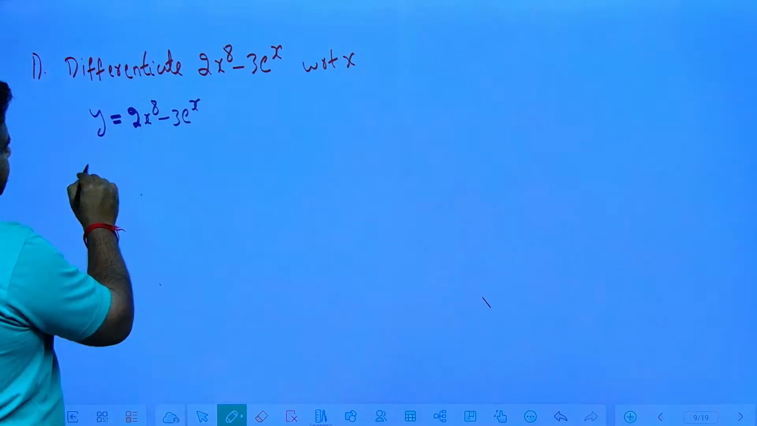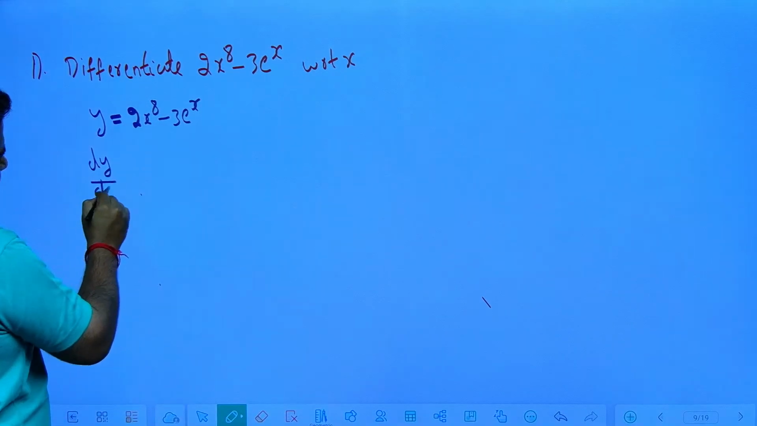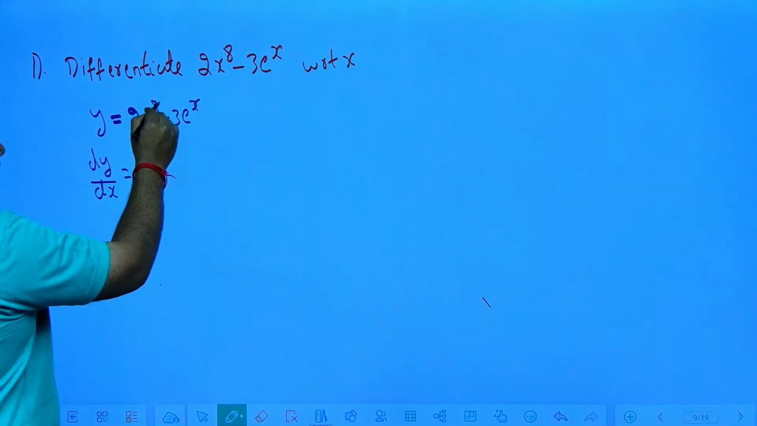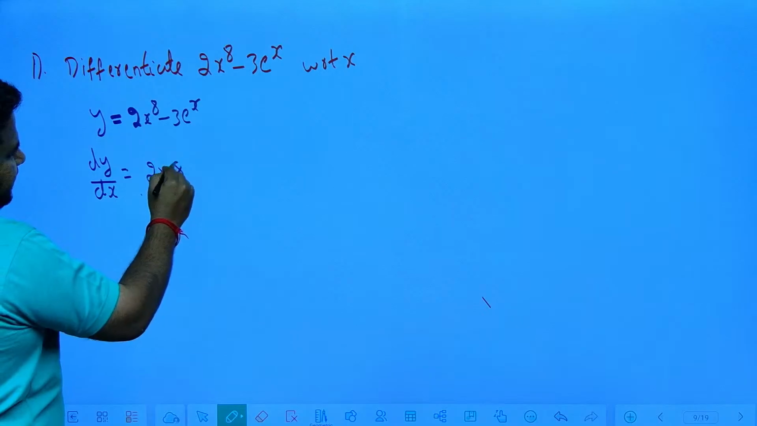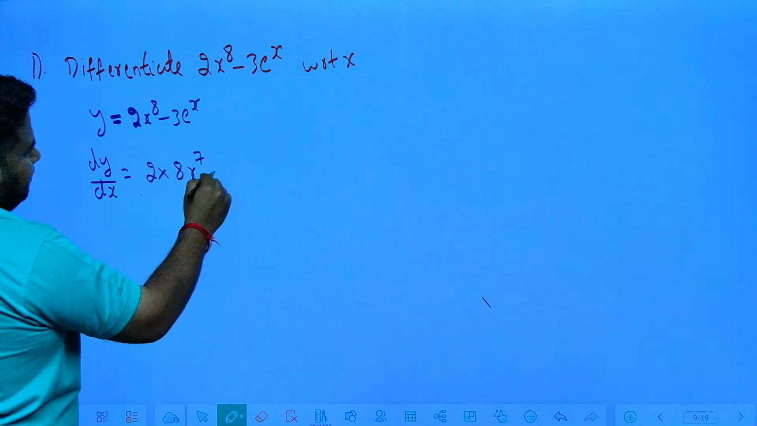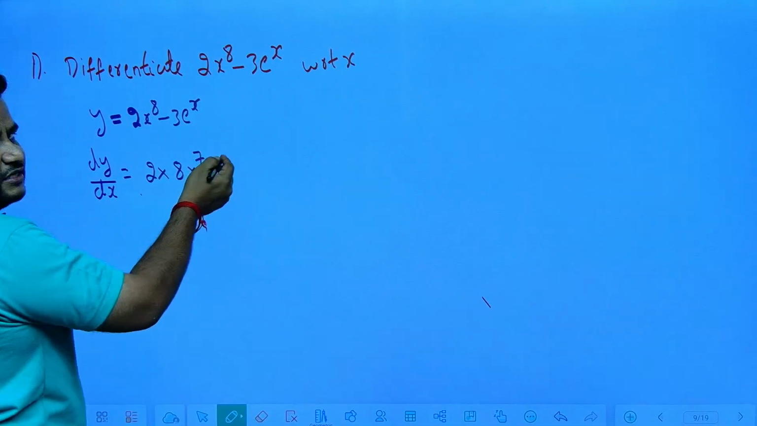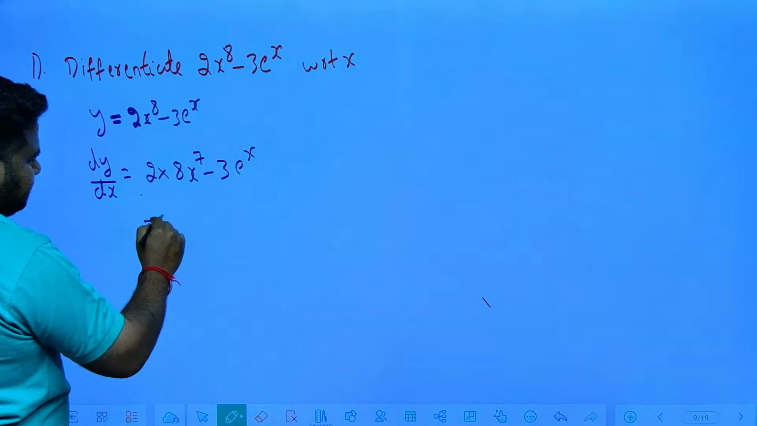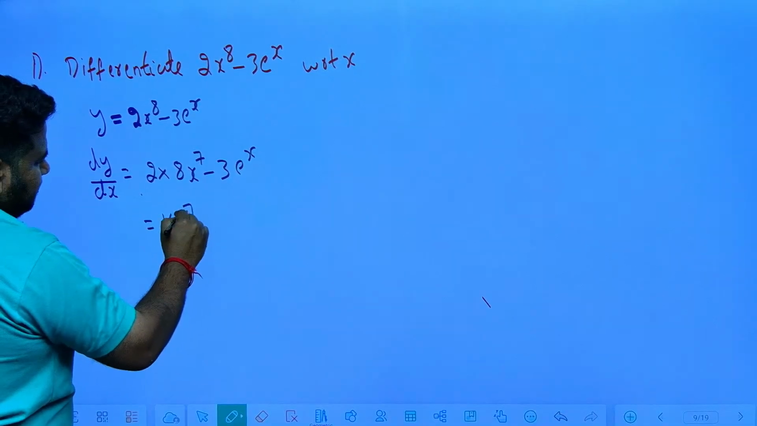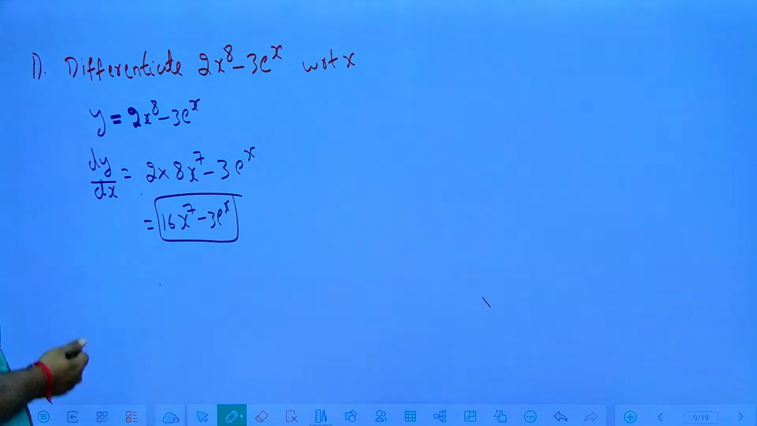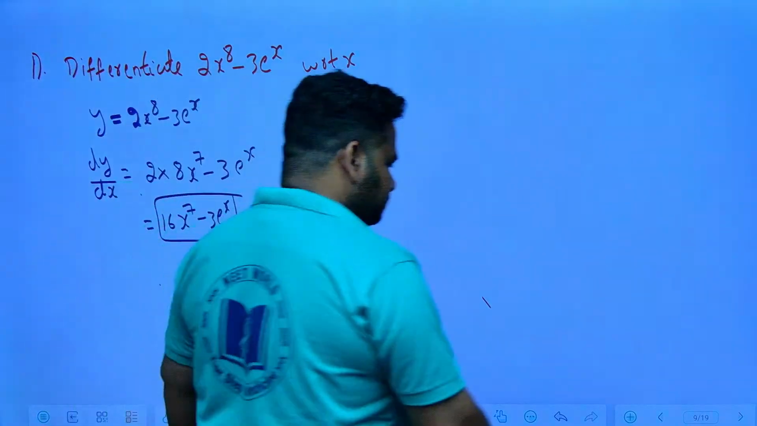You have to differentiate, means dy by dx, with respect to x. This is 2 into 8 into x to the power of 8 minus 1, that is 7, minus 3 into e power x; differential of e power x is e power x only. Now further I can write this as 2 into 8 is 16, x power 7 minus 3 into e power x, that's all, final answer. Simple, very simple. This is how you will differentiate it.